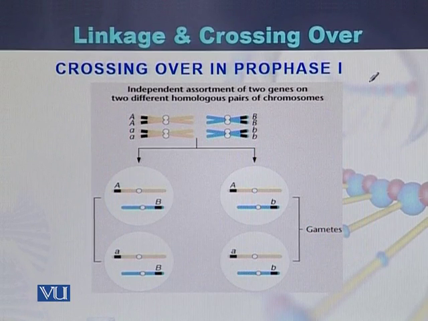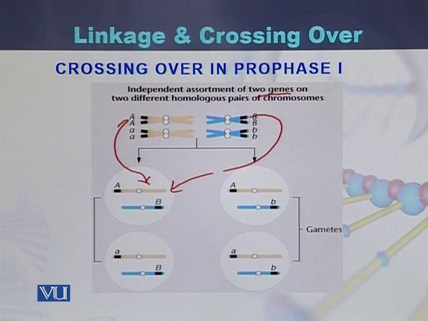If there is independent assortment of two genes, then it means there is no crossover between the homologous chromosomes. In this diagram, one chromatid of this homologous chromosome is here, while the second is here. Because these are two different homologous pairs, there will be no crossover between them, because crossover is between one set of homologous chromosomes.